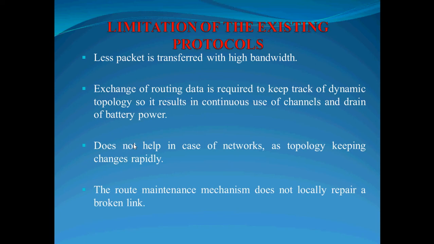The limitation of the existing protocol is that by transferring fewer packets, high bandwidth is consumed. Exchange of routing data is required to keep track of the dynamic topology, so it results in continuous fading of channels and drain of battery power. Due to this, the network can't rapidly adapt to any topology changes. So route maintenance becomes very difficult and links are sometimes broken.